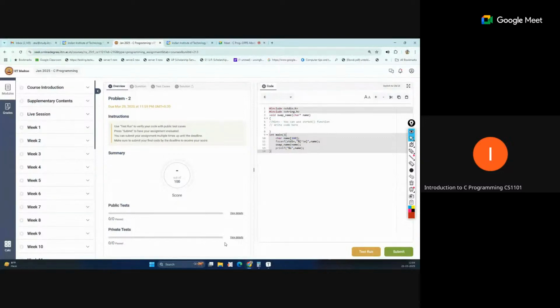If all private test cases pass, then you get all 100 marks. Suppose out of 5, one test case passes, you will get 20 marks for that, but no marks for public test cases. So please make sure that after completing the question, you click the submit button. Then only the private test cases will run, and you will get a score for that.